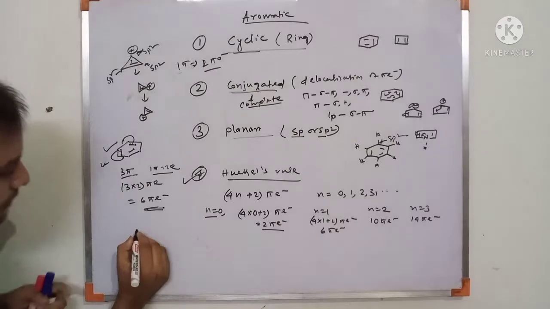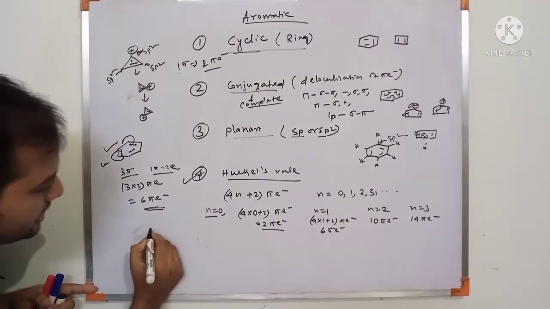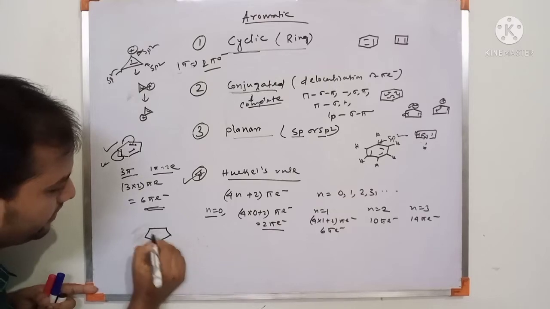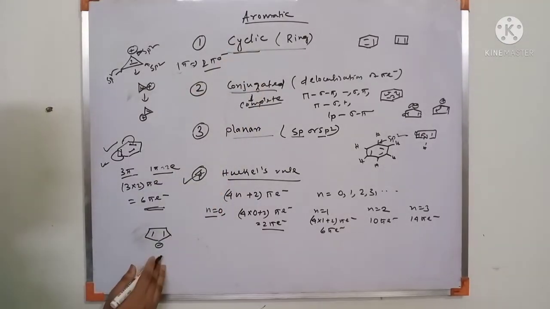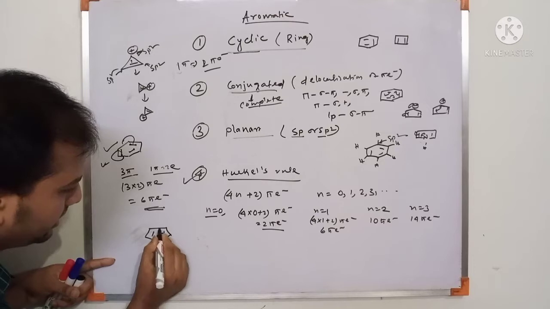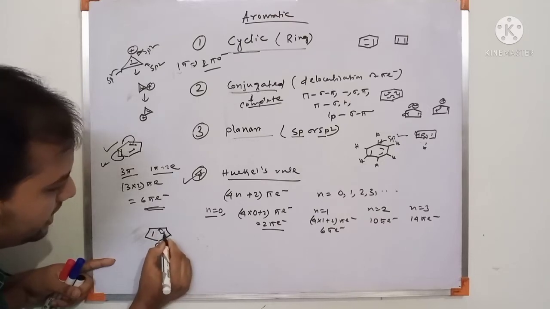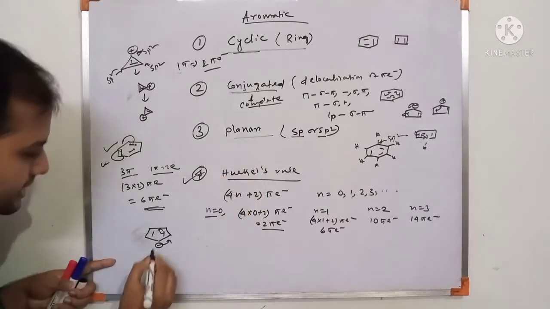Another example, the cyclopentadiene anion. First check cyclic. This is cyclic. Then check conjugated. It is conjugated, because the negative charge is adjacent to the pi electrons. Then check planarity.